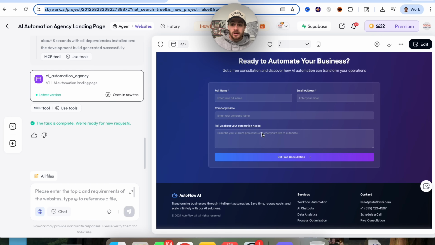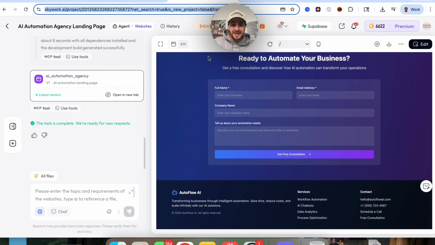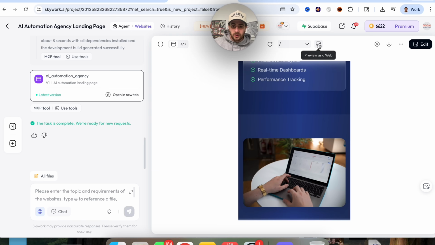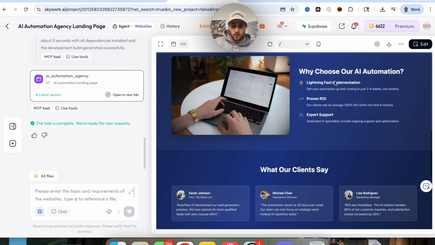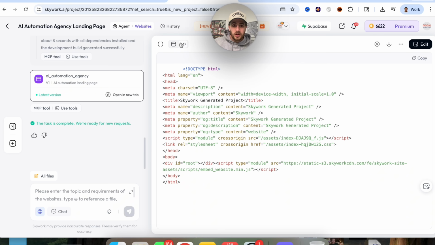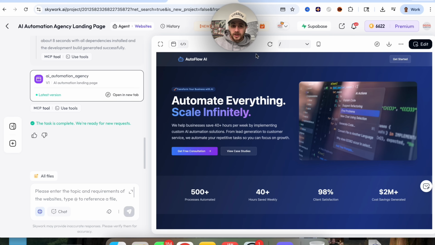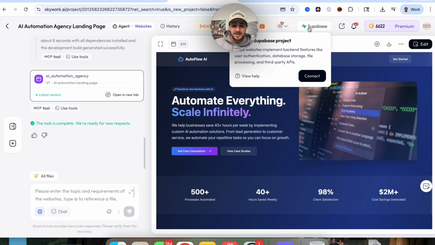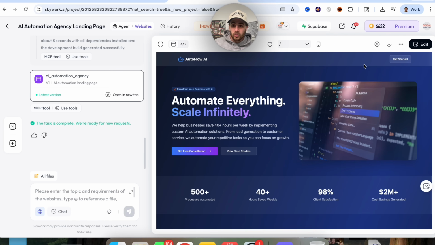Now, of course, we might want to make changes to this, but again, they make it incredibly easy to do. They also make it easy to come over here and actually switch to see what it looks like on a mobile device or on a computer. We could see what all the code looks like right here. We could view it in a large screen right here, and you could see that we could connect this to things like Supabase if we wanted to add in backend features like user authentication, database storage, file processing, third-party APIs. We could do that all incredibly quickly.